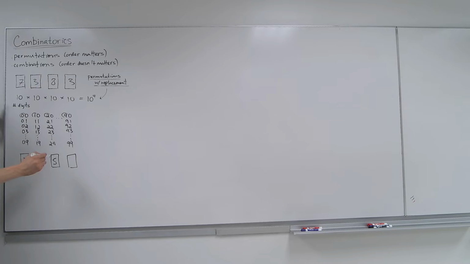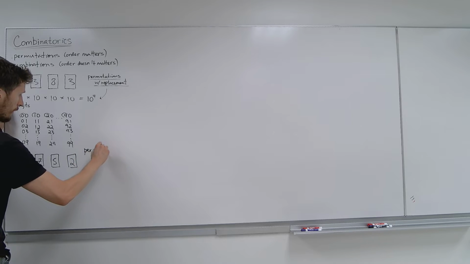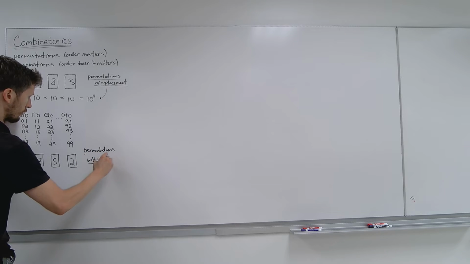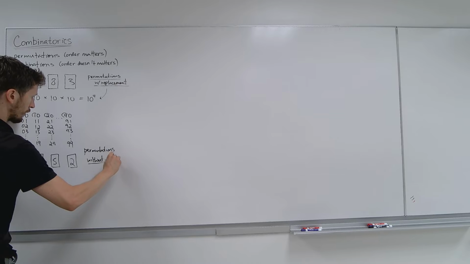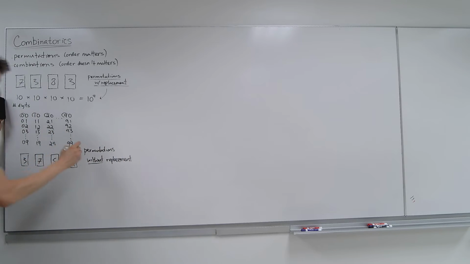Let's do another digit, maybe a 2. So this is permutations without replacement. The example would be similar, but without replacement. So you cannot replace, cannot have the same digit.